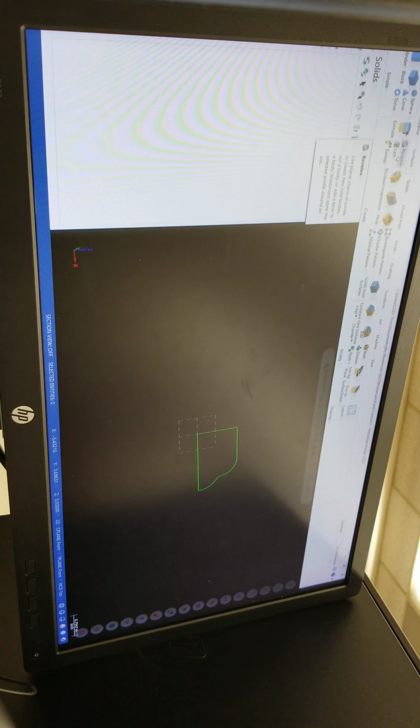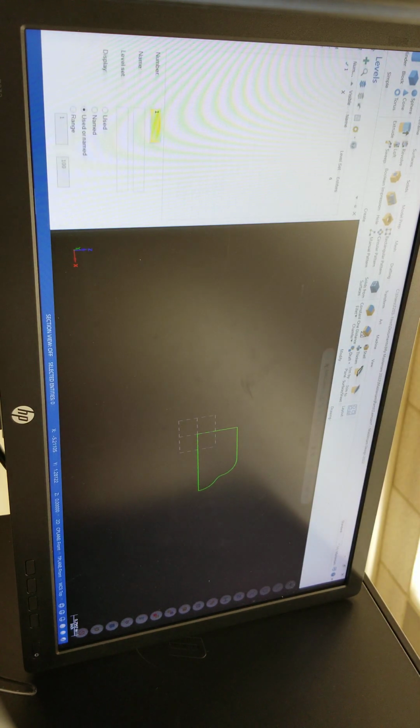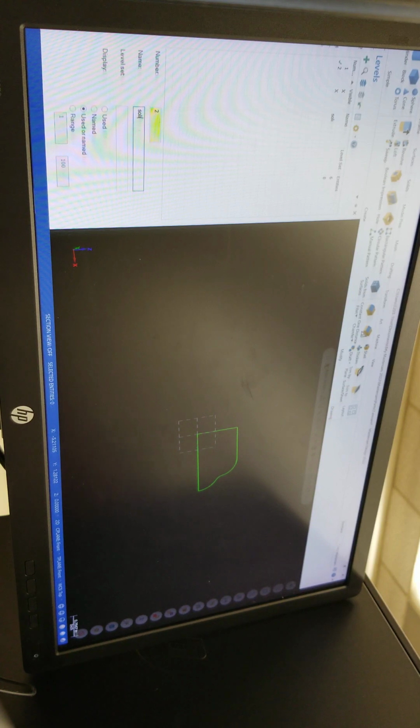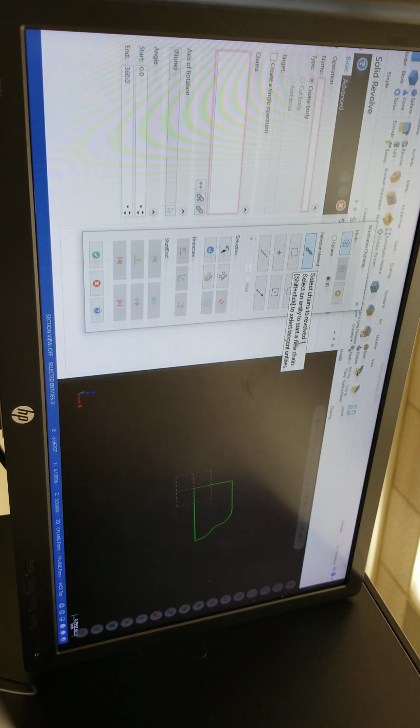Go to revolve. I'm going to change the level. This was my geometry, number 6, to level 2. Level 2 is going to be my solids. So, go to solids, select revolve. It says select chain to revolve. This is my chain.